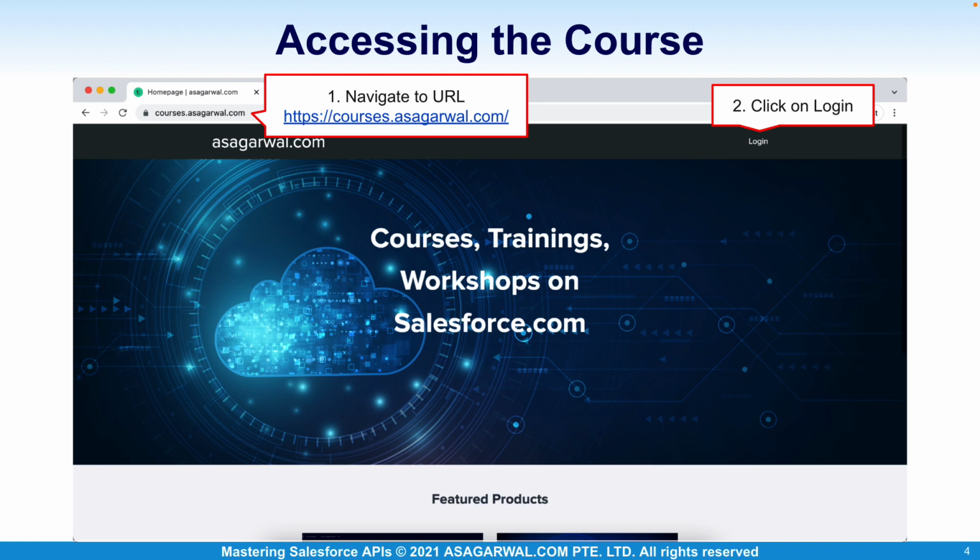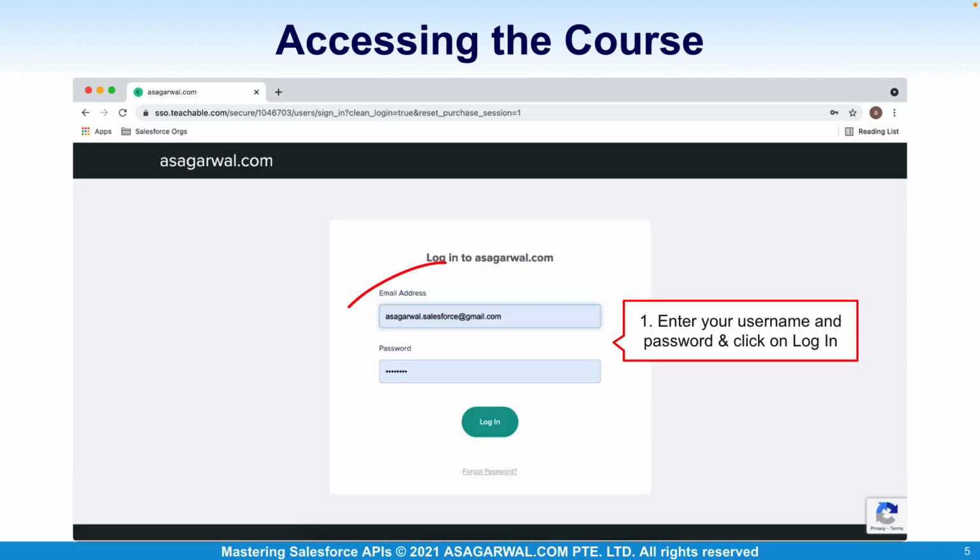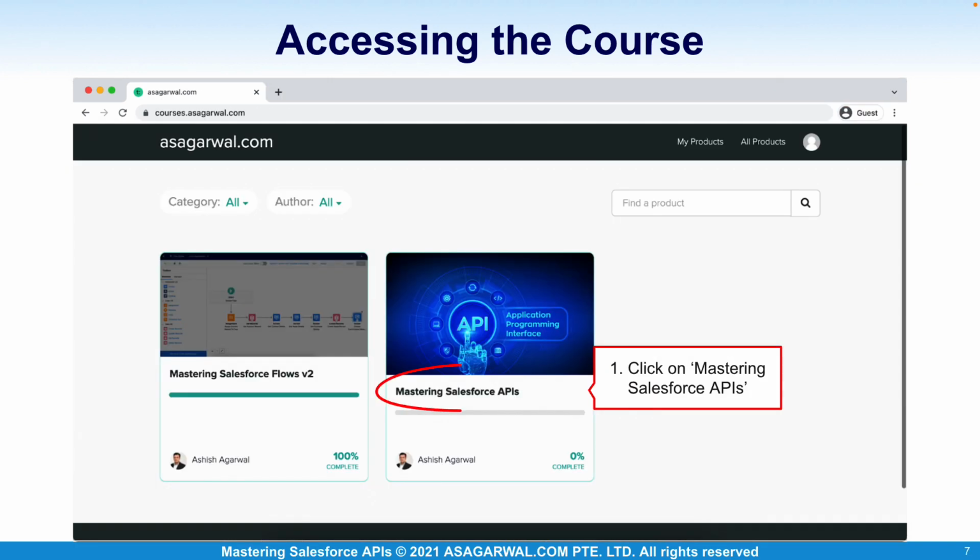Now let's take a look at how to access the course and the features of the course site. To access the course, navigate to courses.asagrawal.com. Click on Login. Provide your email address and password and log in to the site. Click on Mastering Salesforce APIs.